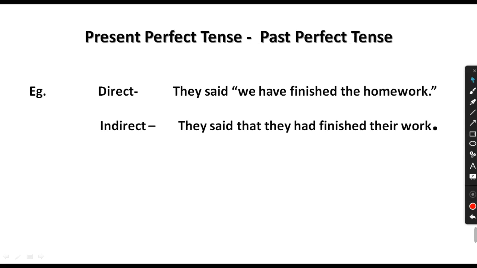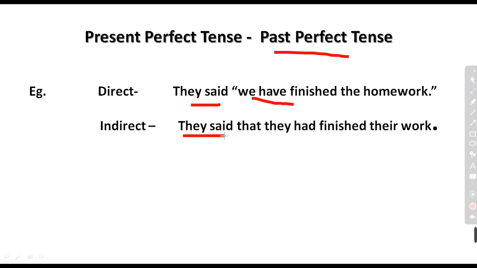The next one is present perfect tense. If we get present perfect tense in the reported or the quoted words, we will make it past perfect tense. Like, they said, we will write there they said. In place of double inverted comma, we will write there that. We, who is we representing here? They.